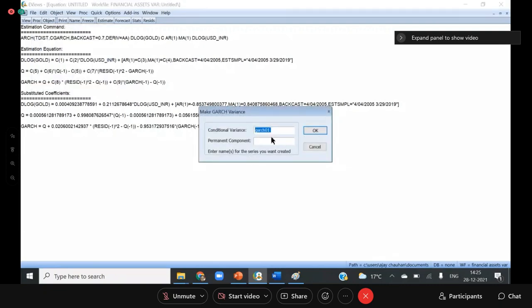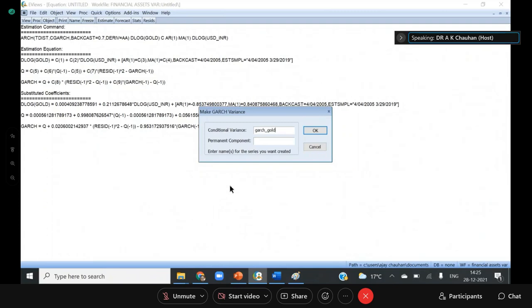Okay, so if you go to the conditional variance and permanent component, you can save the permanent component, the conditional component, and if you subtract the two, you will get the short-term component also.